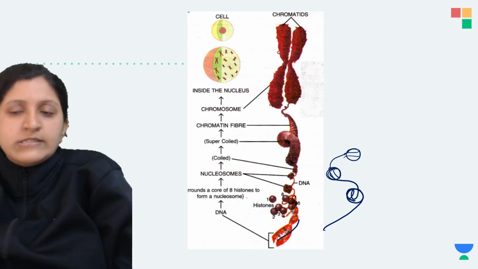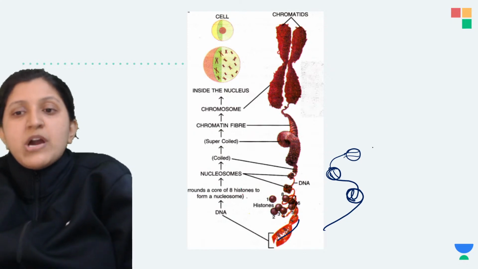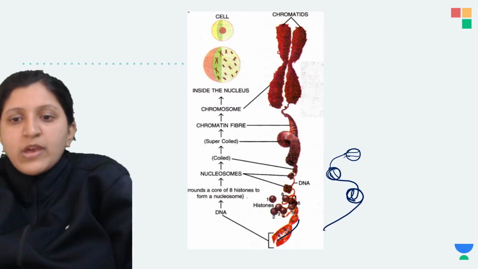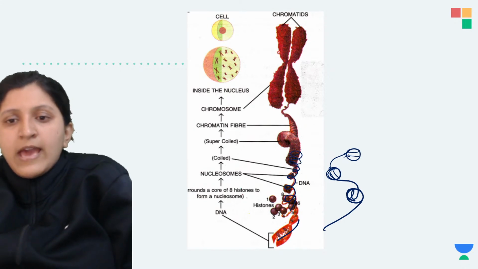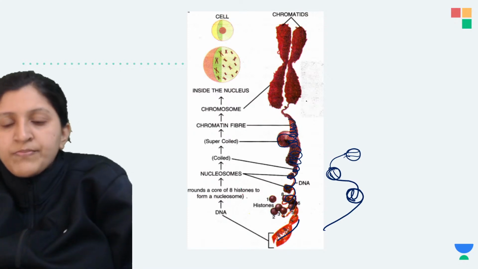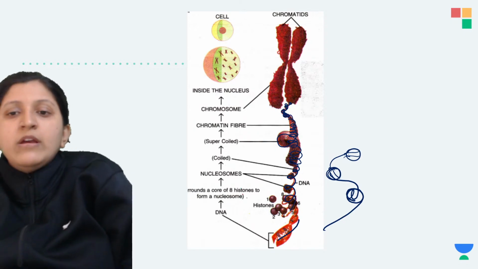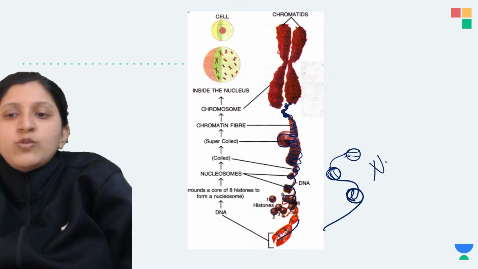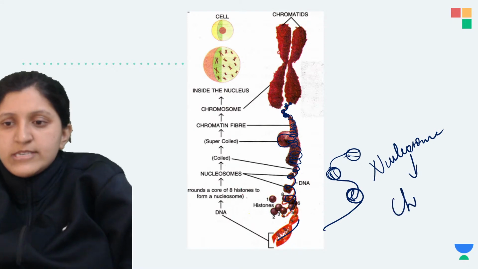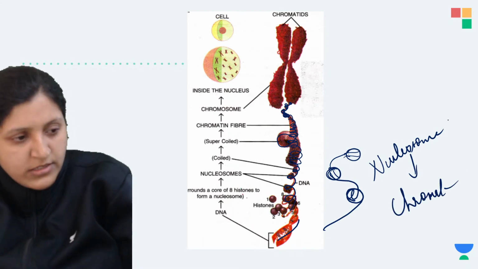This structure itself is going to coil. The coiling here, and then this is going to be the supercoiling. Again there is coiling, supercoiling. This way the whole of the nucleosomes in a chromatin fiber.